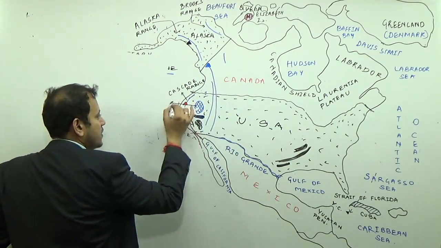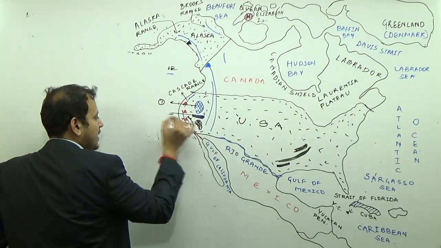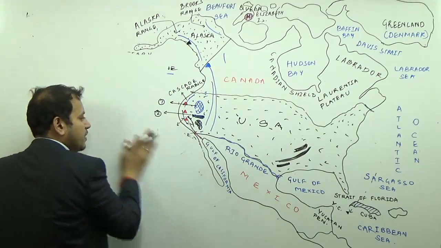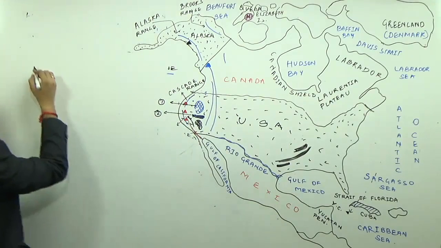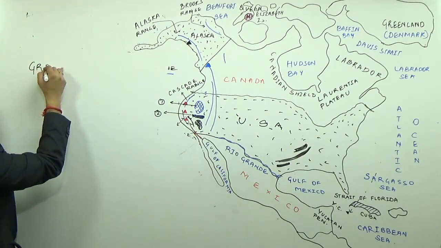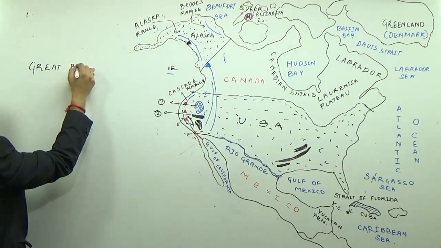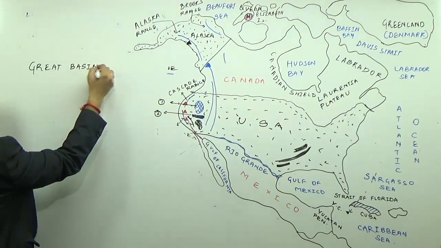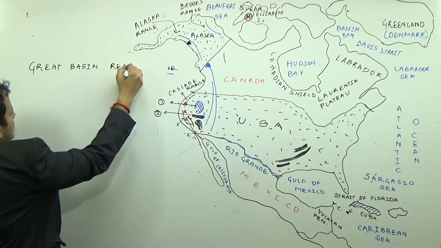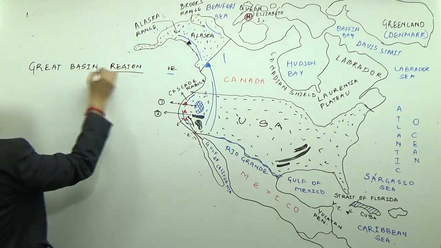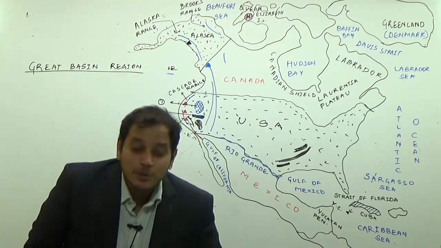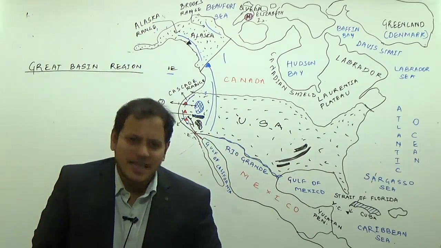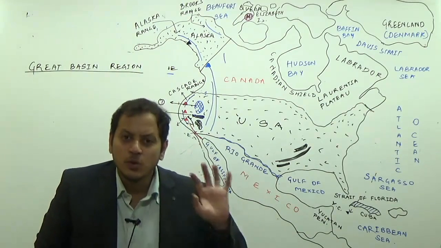So first is the Columbia Plateau, second is the Great Basin region. We will come to the third later. Now remember that the Great Basin region lies between the Sierra Nevada and the Rockies.